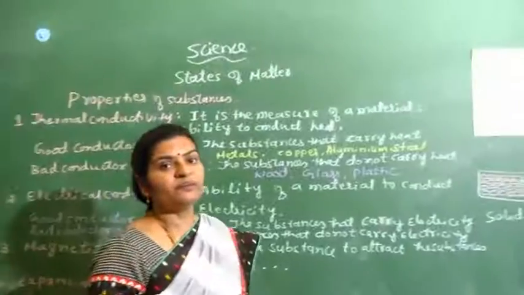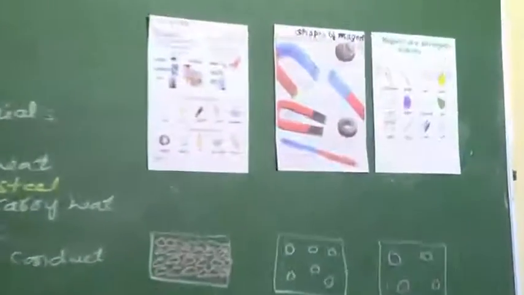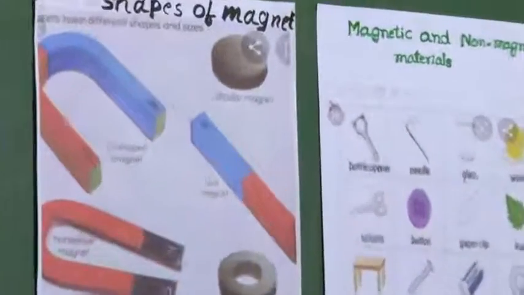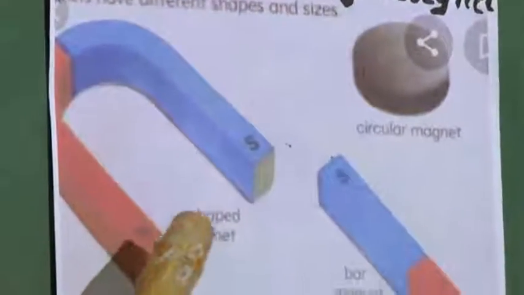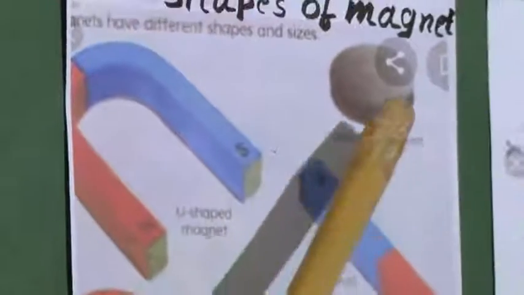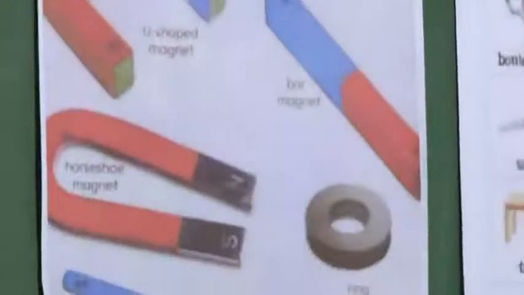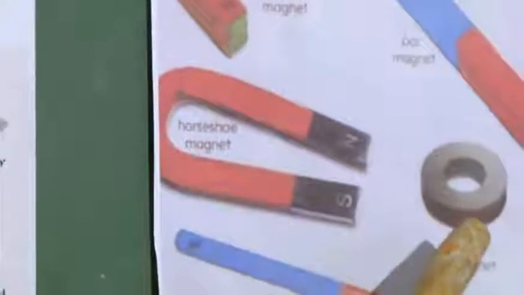And we have different types of magnet. A magnet is a substance that attracts iron, cobalt and nickel. Here are different shapes of magnet: horseshoe magnet or U-shaped magnet, circular magnet, bar magnet, cylindrical magnet, and ring magnet.